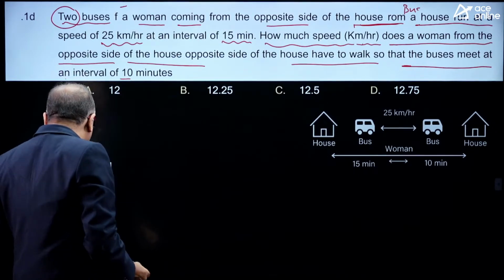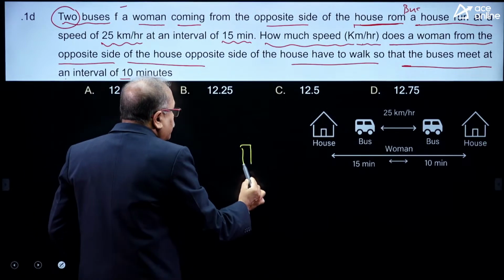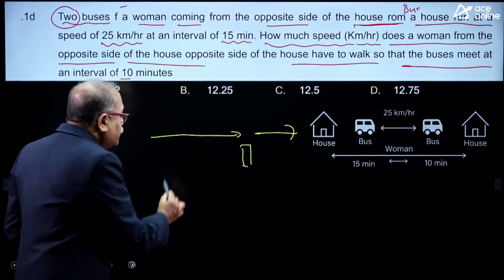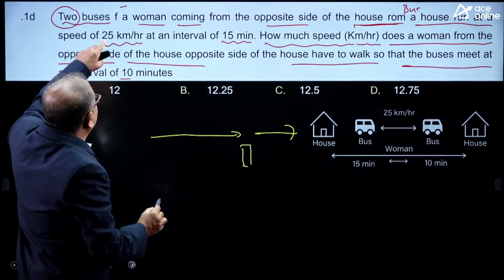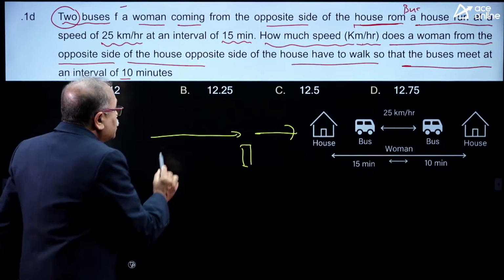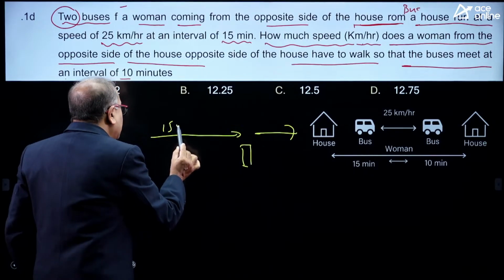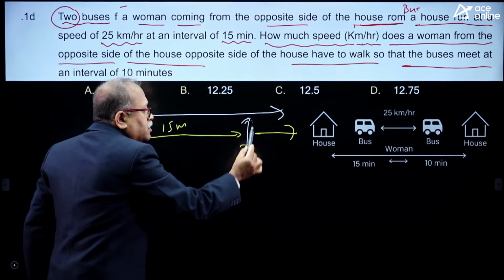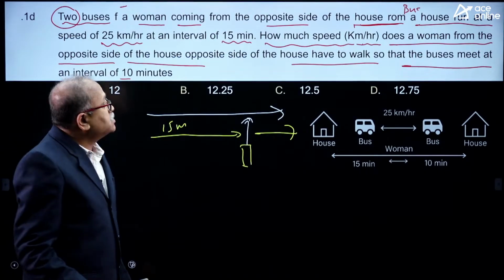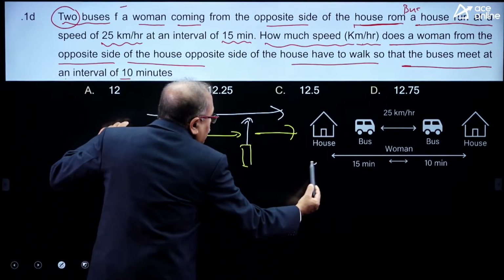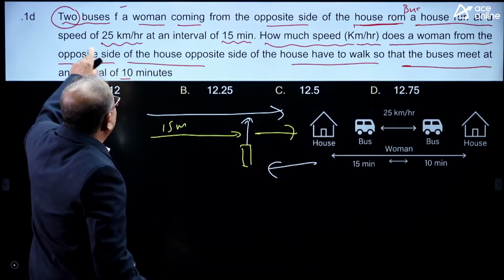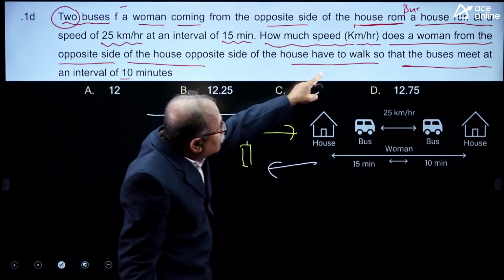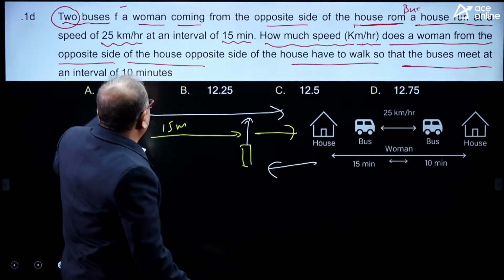Suppose I am standing over here, a bus goes out and after 15 minutes, because they travel at an interval of 15 minutes, another bus will cross me if I am standing here. But the second time, a woman is coming from the opposite direction, so she crosses the bus in how much time? In 10 minutes.